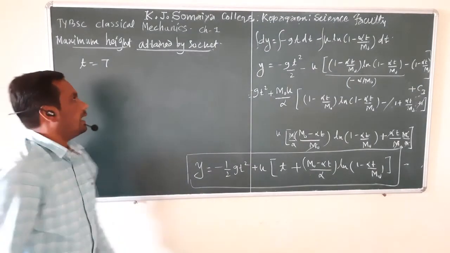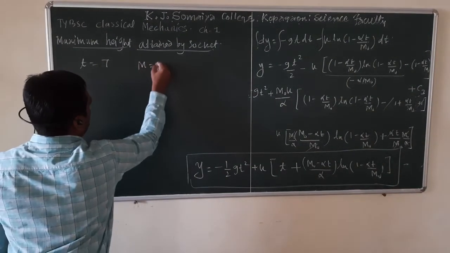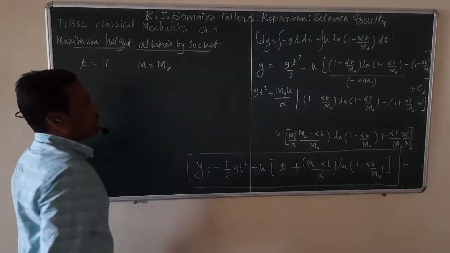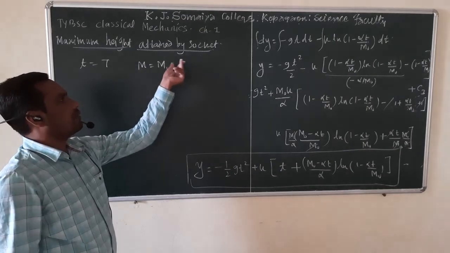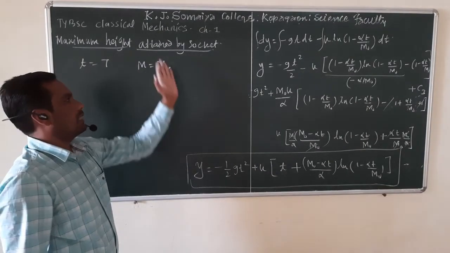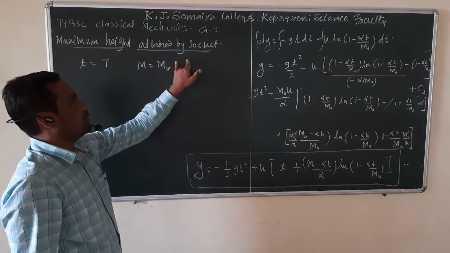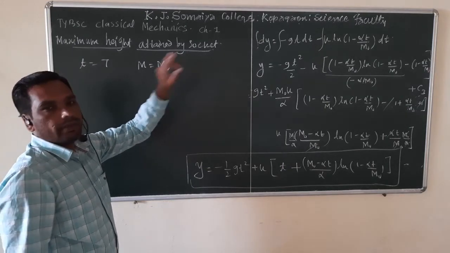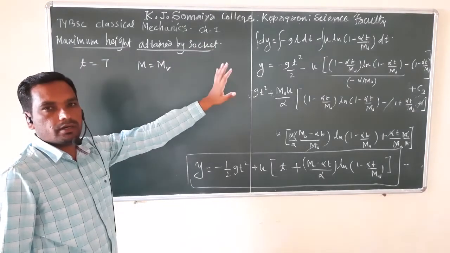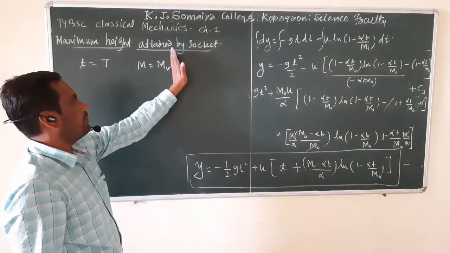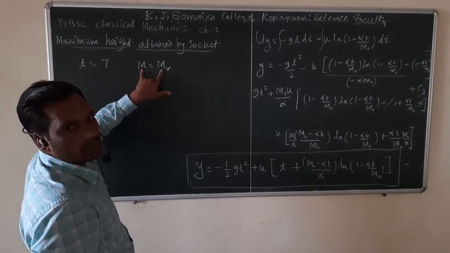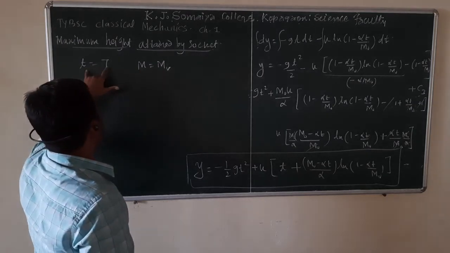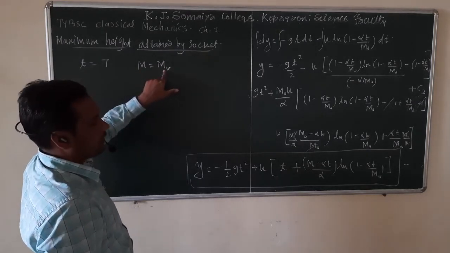At that time the mass of the rocket is nothing but the mass of the vehicle only, because mass is mass of vehicle plus mass of fuel. As time goes on increasing, the mass of fuel goes on decreasing. When the whole fuel is burned, the mass of fuel becomes zero, so the mass of the rocket becomes the mass of the vehicle. So at t equal to T, m equals mass of vehicle.